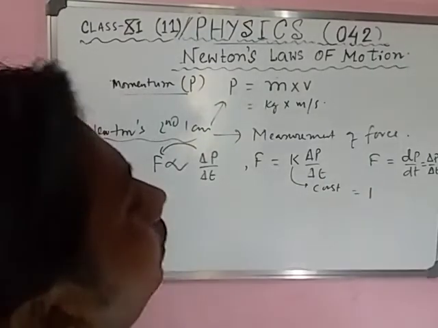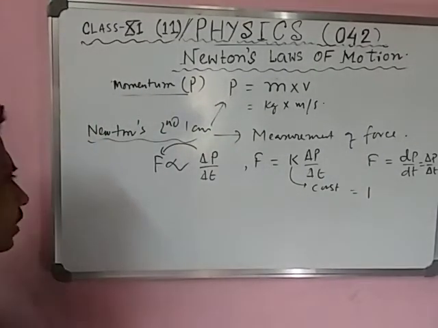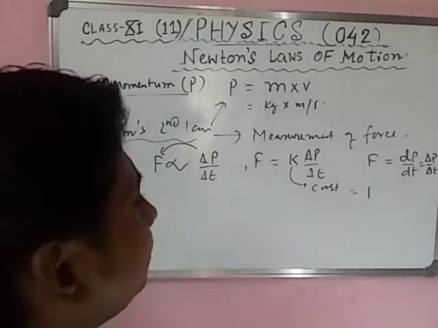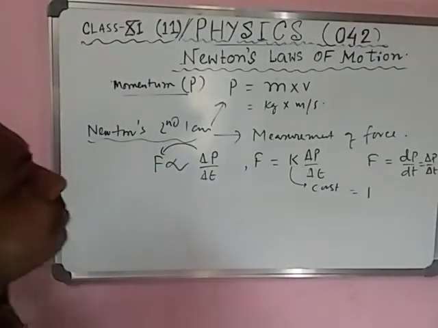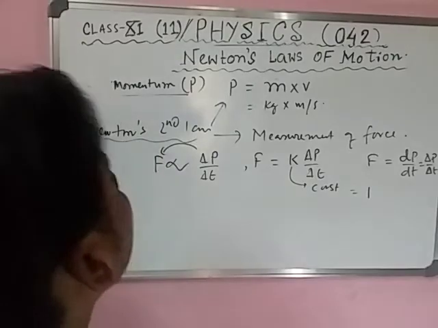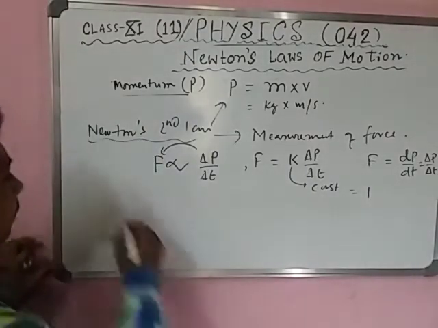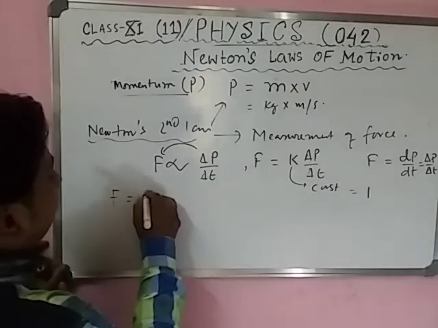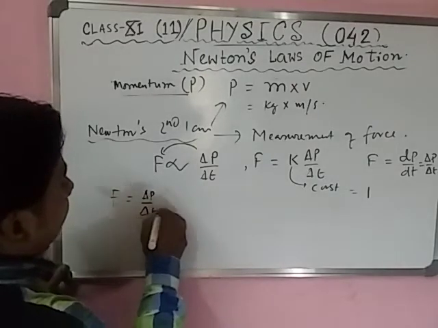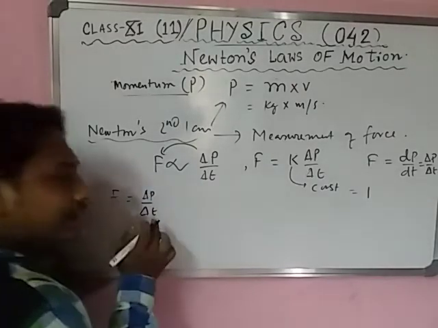And there is another line you have to introduce: the change of momentum takes place in the direction of the force. So F equal to dP/dt. Delta T means the time interval.